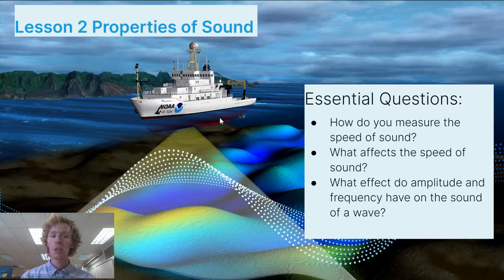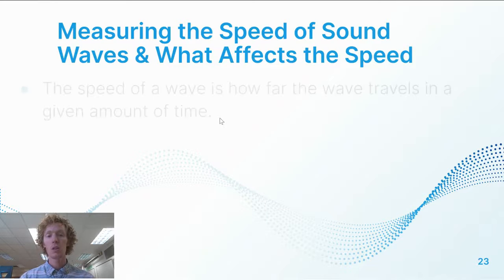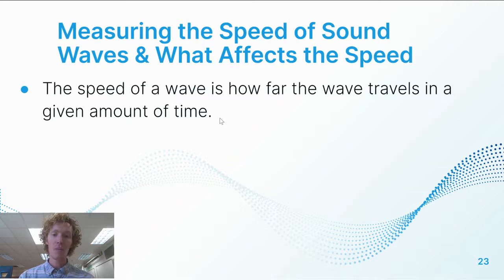Now, taking a look here at properties of sound, the first thing we're going to take a look at is measuring the speed of sound waves and the effects that different mediums have on the speed of sound. Because remember, a sound wave is going to have to travel through a medium. So the speed of a wave is how far the wave travels in a given amount of time, just like how fast the car moves is going to be the speed of the car, or how far it travels in a given amount of time.